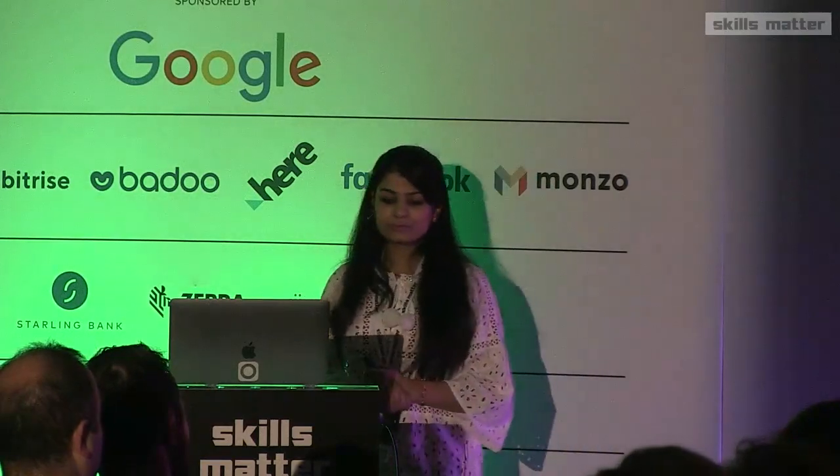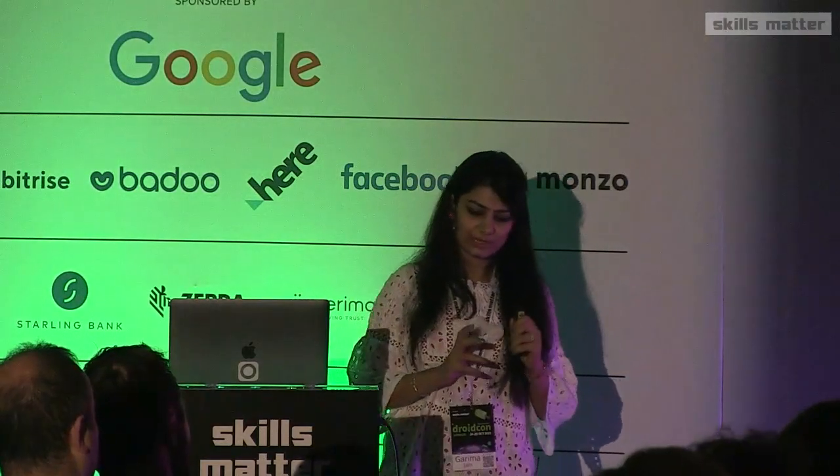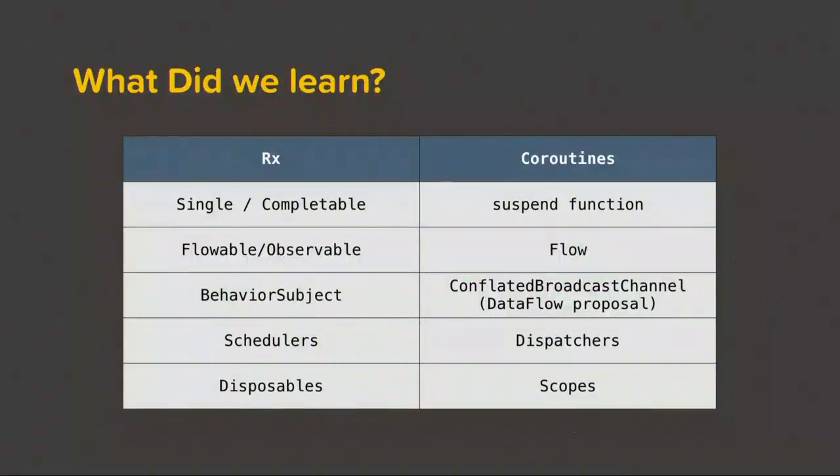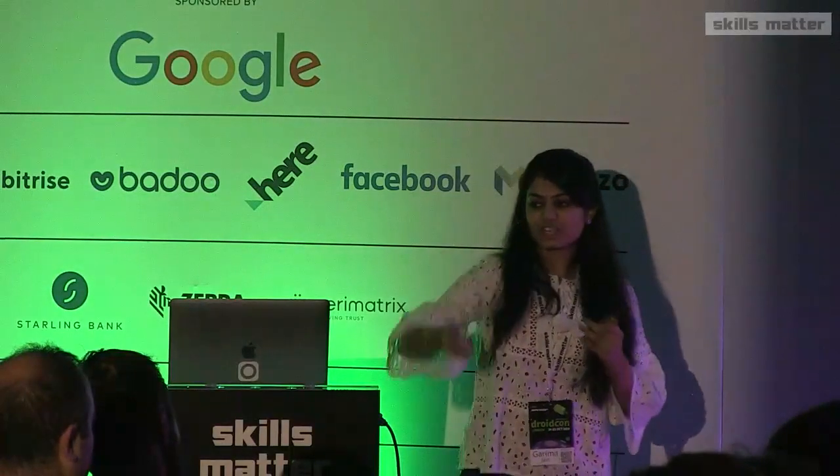So let's summarize a little bit what we just learned. As I mentioned, if you have something which is emitting a single or a completable, then we need not make it reactive, or we need not emit various values. We can just use a suspend function. It will make our logic a bit simpler, because using reactive over there in the case of single and completable is a bit of overkill, and we would love to get our results there and then instead of creating a chain in that case.